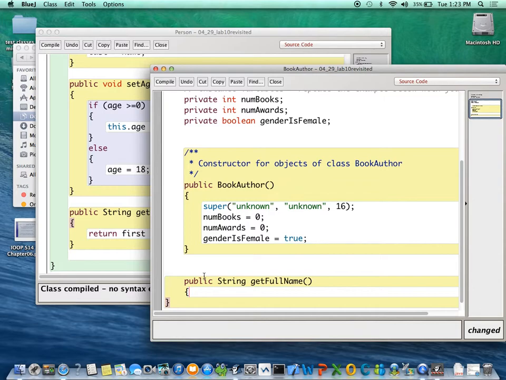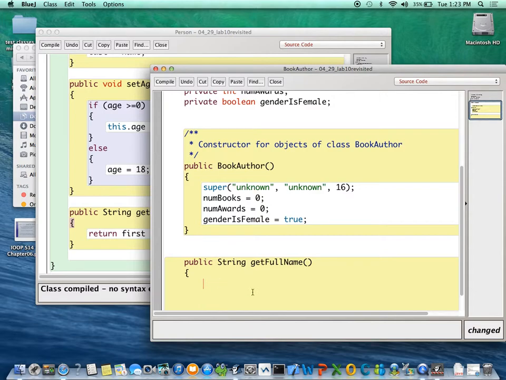So what I'm going to do is say string answer. Answer equals super dot get full name. Run my parent's get full name method, whatever it returns, put into answer.